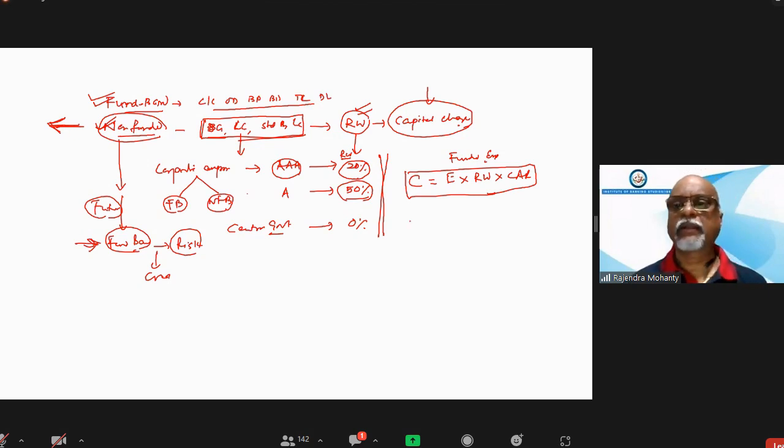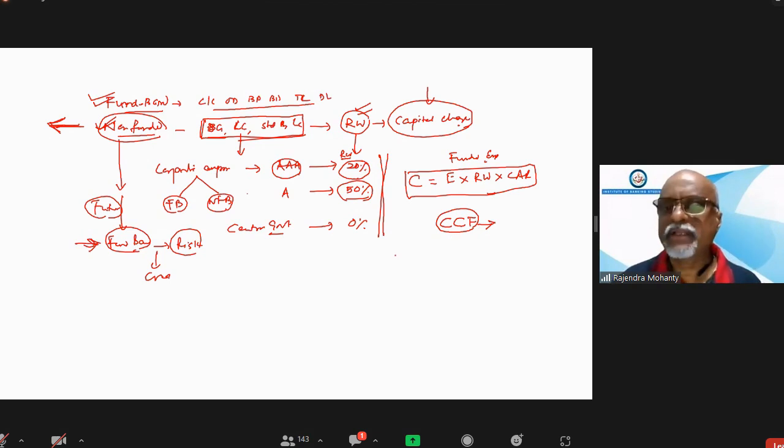So how will this be calculated? Simply the same formula, with another factor multiplied for non-fund based. That factor is called credit conversion factor, CCF. Like risk weight, a credit conversion factor has been assigned for non-fund based advances like bank guarantee, LC, or any bid bonds. For this, RBI has assigned CCF. So that is also fixed, like risk weight, a percentage is given as CCF.